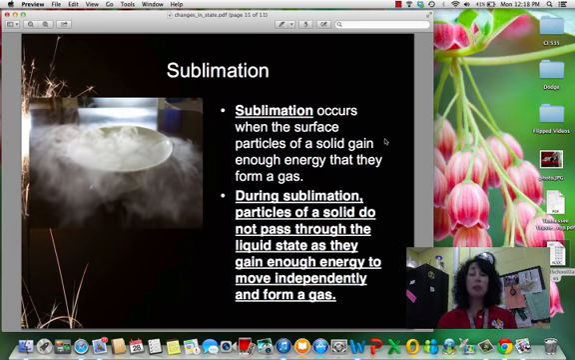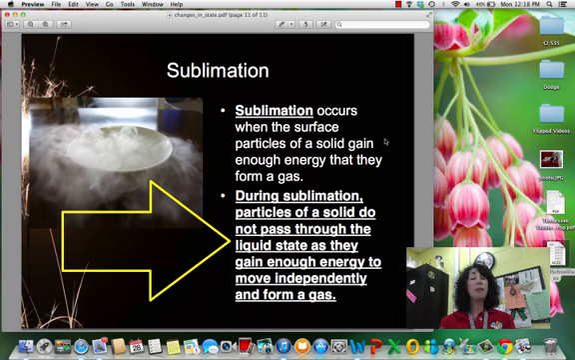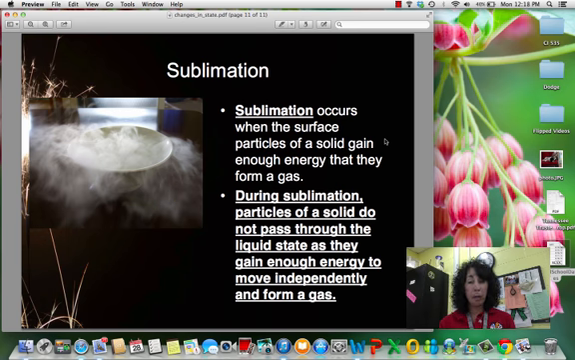Okay, sublimation. Some things, like dry ice, gain that energy so quickly that they skip the liquid phase and go directly from the solid to the gas. That is called sublimation. And so things like dry ice, we have to keep at very, very cool temperatures. Otherwise, they're going to become a gas pretty quickly.